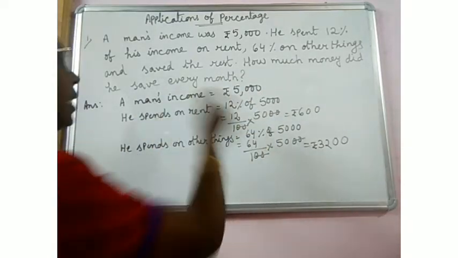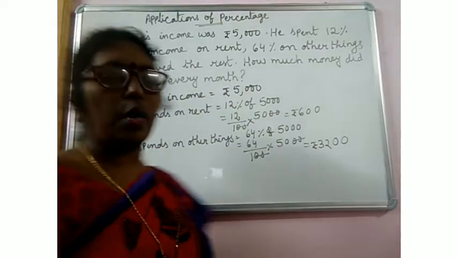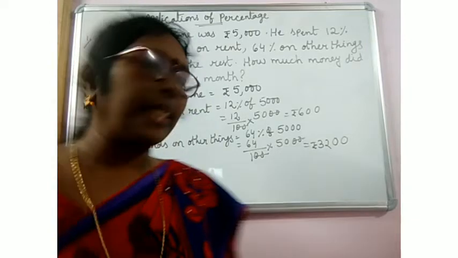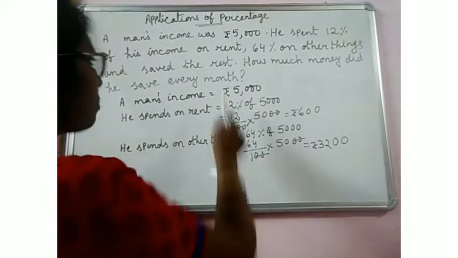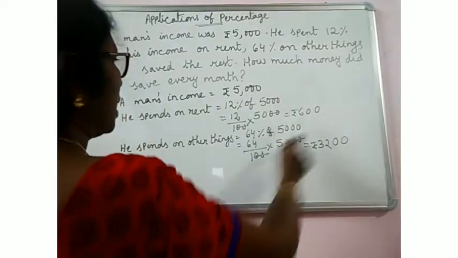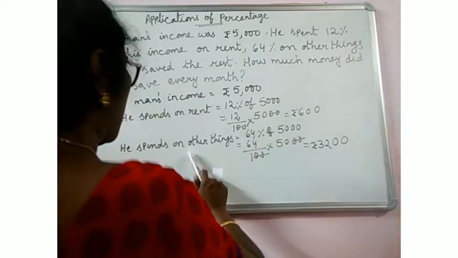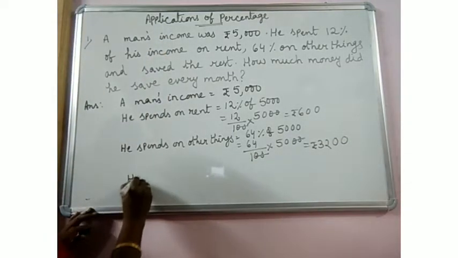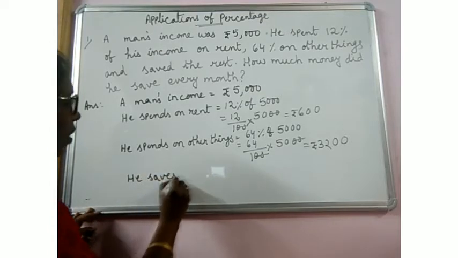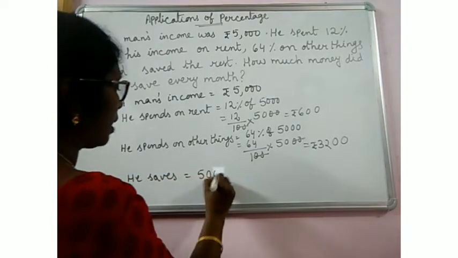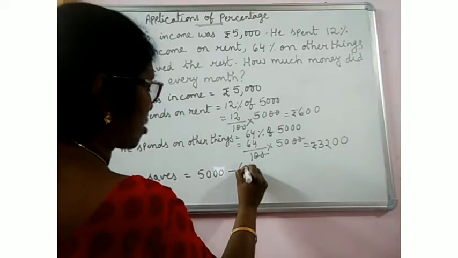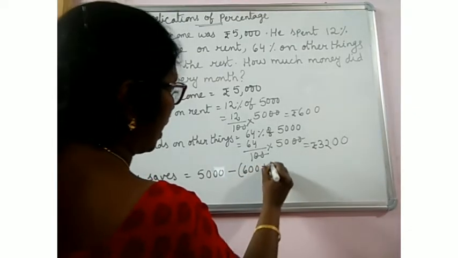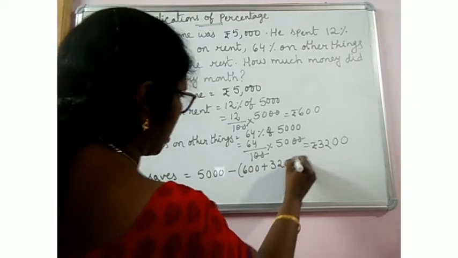How much money did he save every month? So his savings we have to find out. His income is 5,000, spending on rent 600, spending on other things 3,200. So his savings is equal to his income minus his rent and other spending.